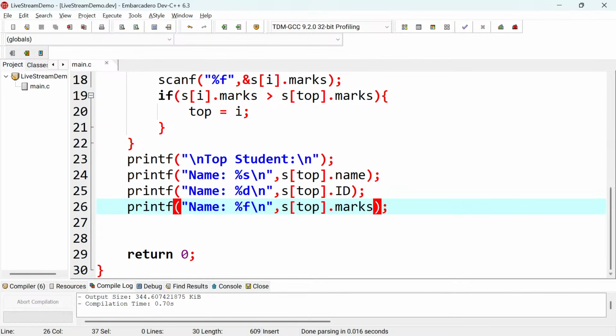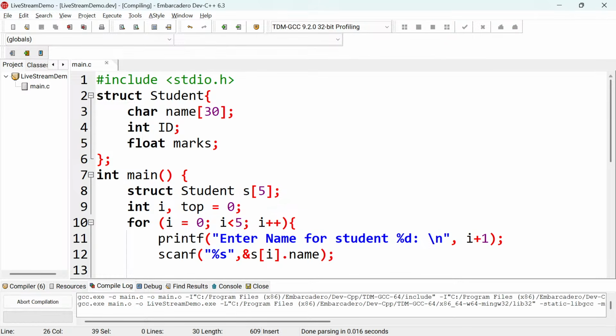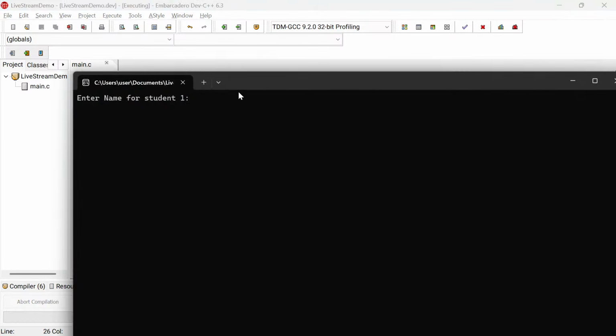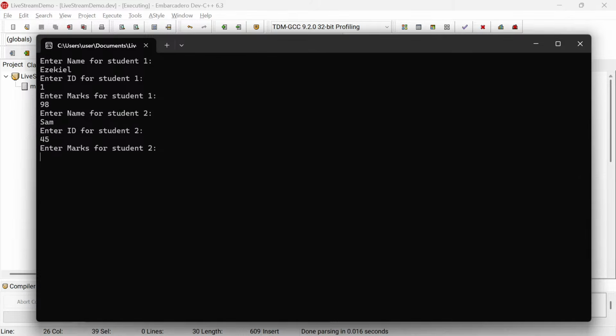So let's try this. Let's see what could be the outcome of this code. Let me try to compile and run. So it's saying enter name for student 1. Let me say it's Ezekiel, and then the ID, let me say student 1, and then marks, let me put 98 there. And then same, the ID there, and then the mark, let me put 78.